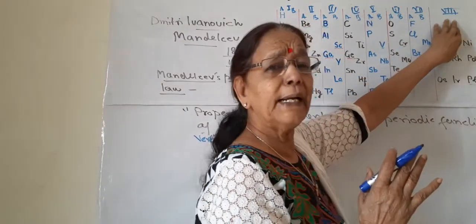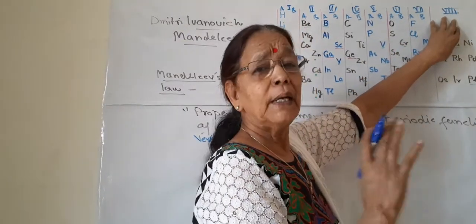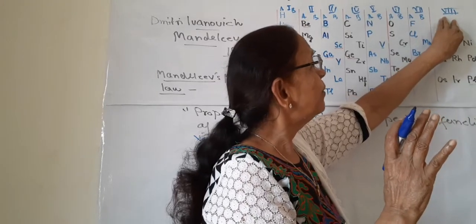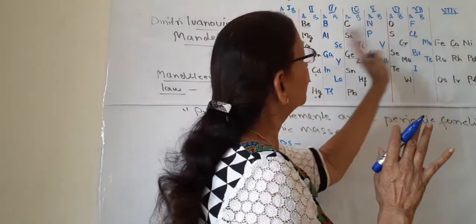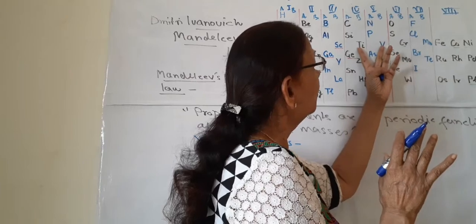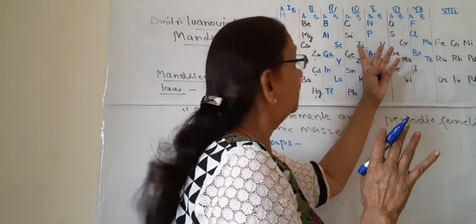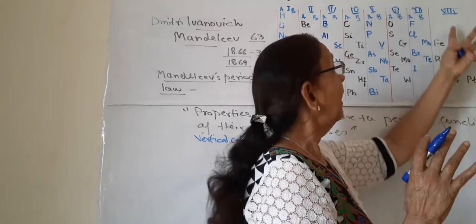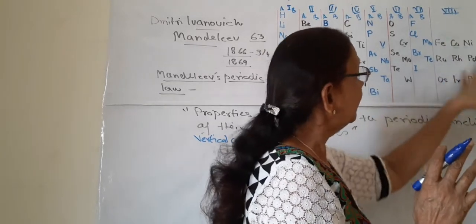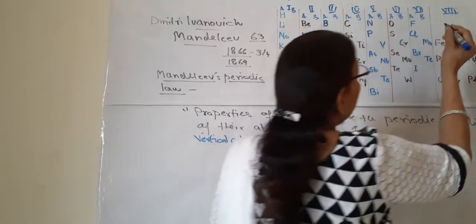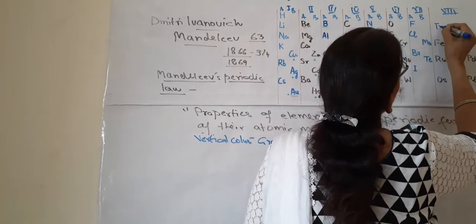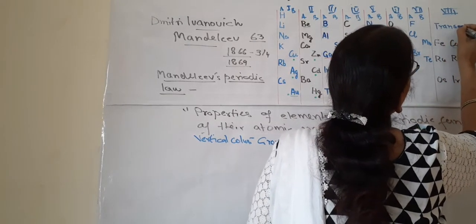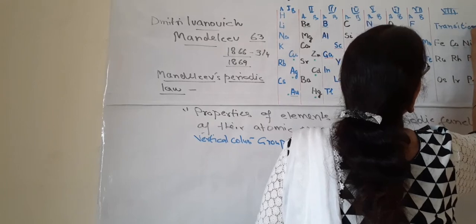What about the 8th group? The 8th group has not been divided into subgroups. The other groups have 2 elements in a horizontal line, but this one has 3 and it is not divided. These elements put in the 8th group are transition elements.